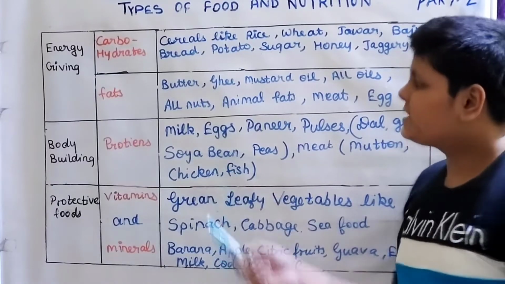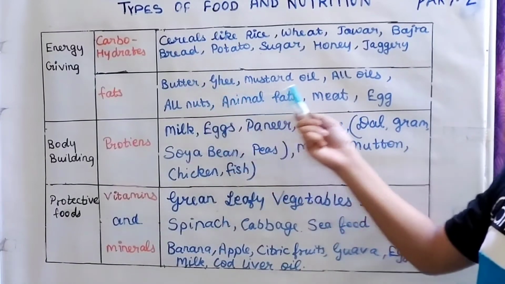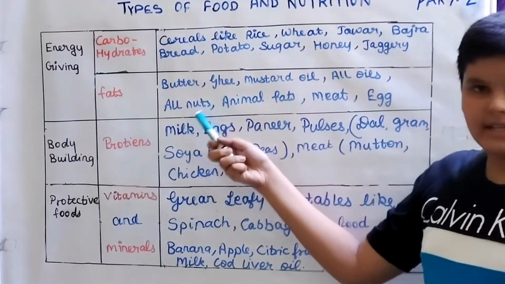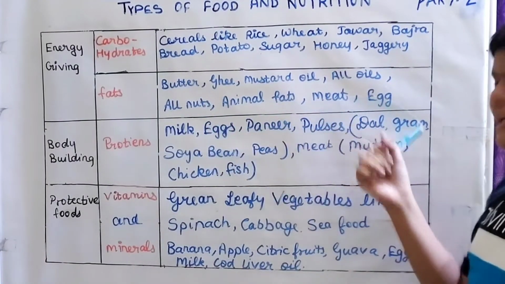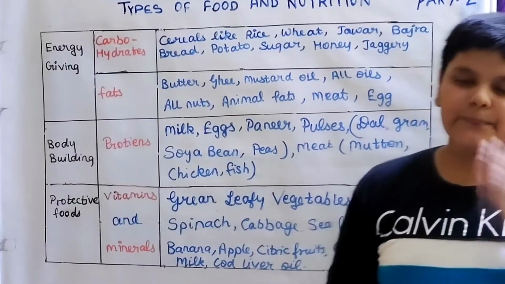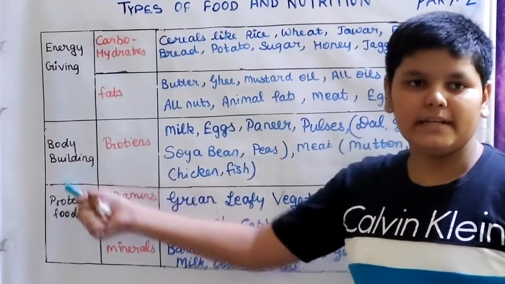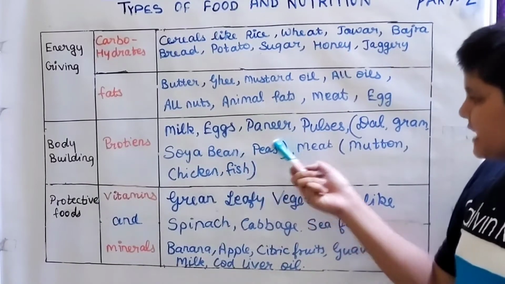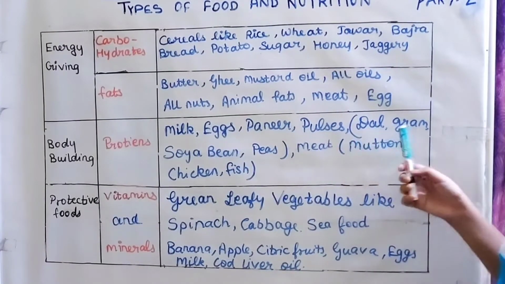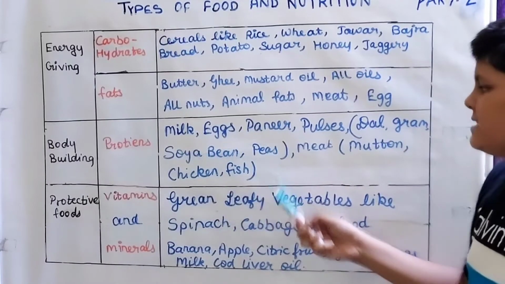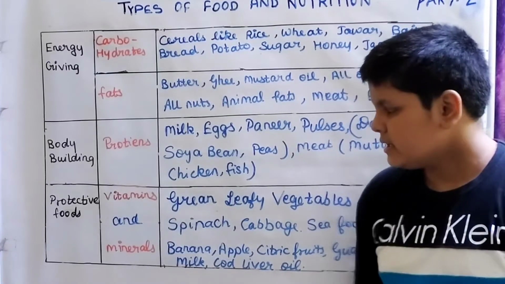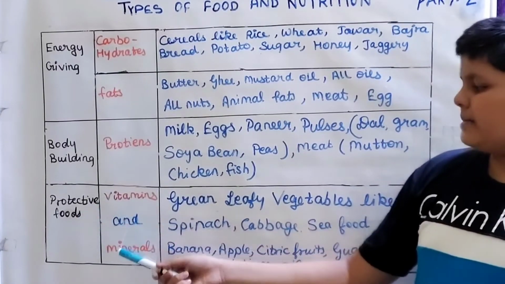Then we have fats: butter, ghee, mustard oil, and not only mustard oil, all oils actually, all nuts, animal fats, meat and egg. These all come under fats. Then we have bodybuilding foods: proteins, milk, egg, paneer, pulses like dal, gram, soybean, peas, and meat like mutton, chicken, fish, etc. Then we have protective foods, that is vitamins and minerals.